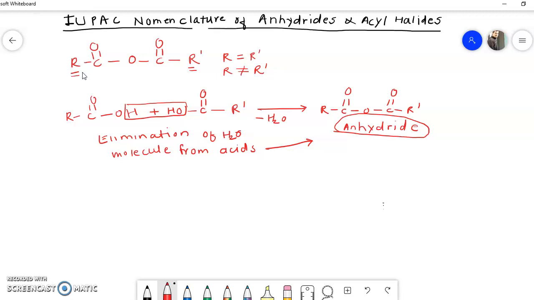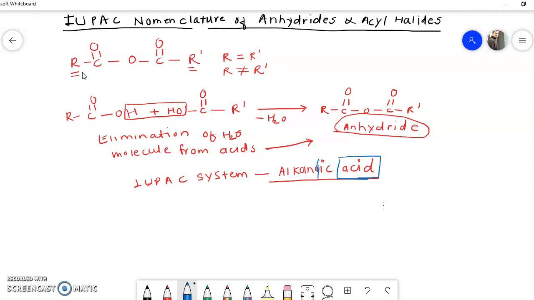For example, we know that in the IUPAC system, acids are named as alkanoic acid. What we have to do is just replace the word acid by anhydride.